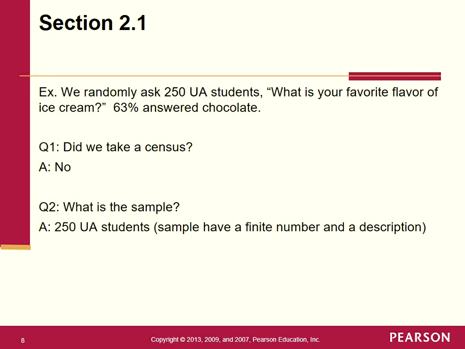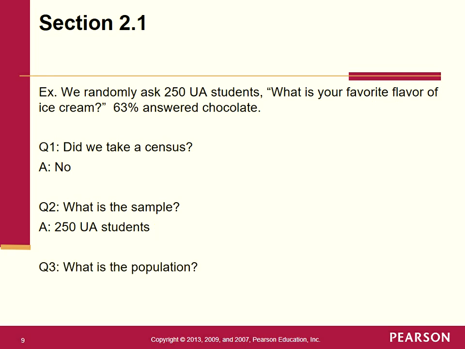That's not good enough. If I ask this question on the exam and you put 250, I would say, well, did we ask 250 kindergartners, first graders, 250 Americans age 60 years or older? No. So we need a description to it, as far as what the sample is.